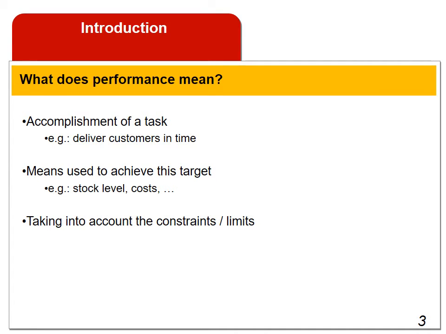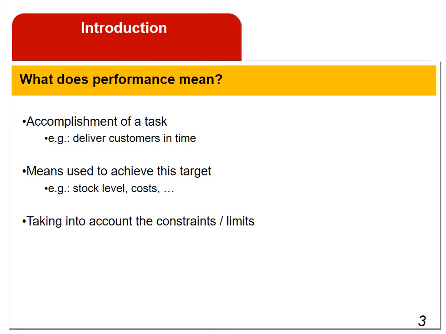What does performance mean? There are many definitions of performance. We can define performance as an accomplishment of a task or reaching a target, for example delivering customers in time. Performance signifies the means or resources used to achieve this target. To measure performance, we should take into account the constraints and the limits, for example the production capacity.